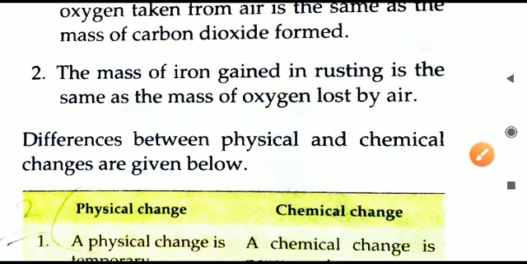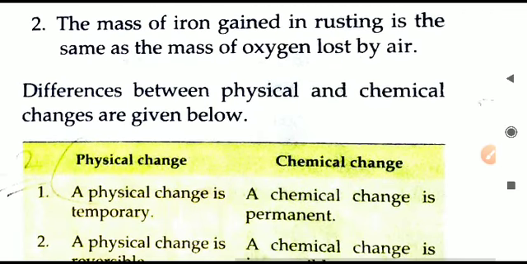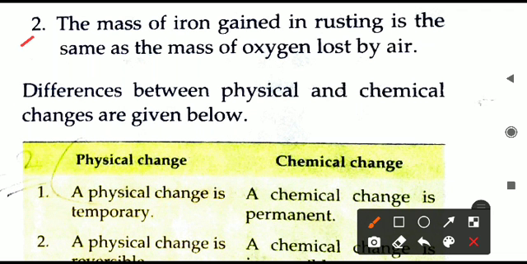So we can say both the masses are equal, the total mass is not changing, while the individual mass will obviously be changing. Similarly, the same thing happens with the iron nail. The mass of iron gained in rusting is the same as the mass of oxygen lost by the air.